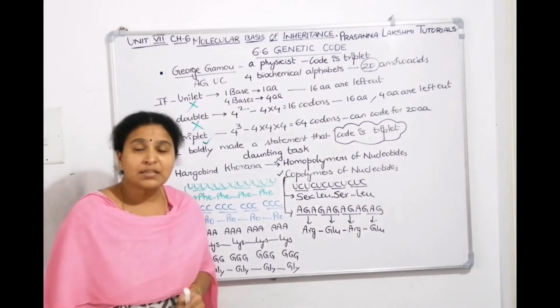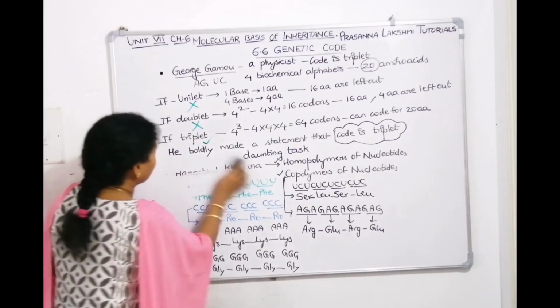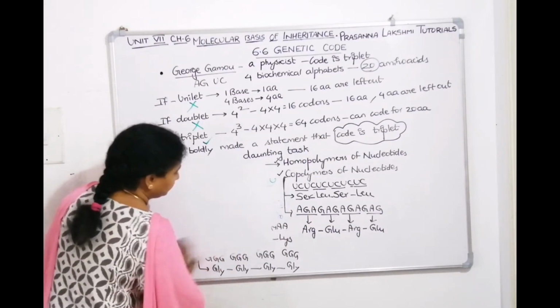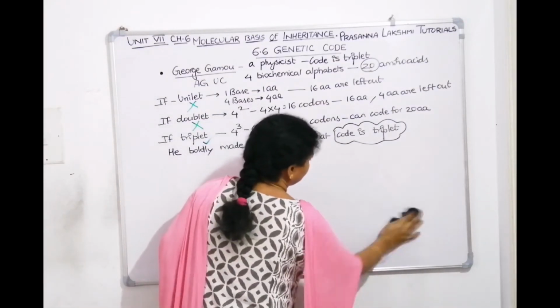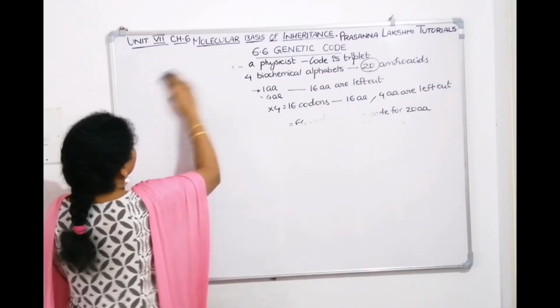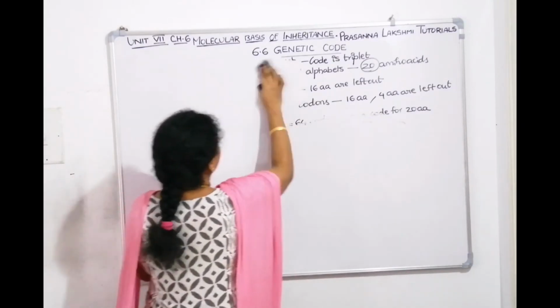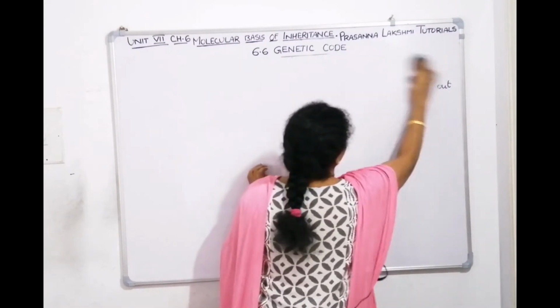Now we'll discuss the remaining scientists also. Their names are Marshall Nirenberg and Severo Ochoa. Now what have they done? Hargobind Khorana synthesized homopolymers and copolymers.